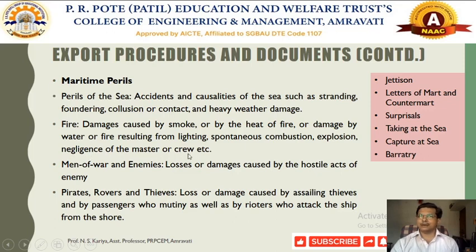So whoever the official, those who are on the ship, if it is the negligence of that master or crew members, that will be also covered under the maritime perils. Men of war or enemies, so losses or damage that should be caused by any kind of hostile act of the enemy.